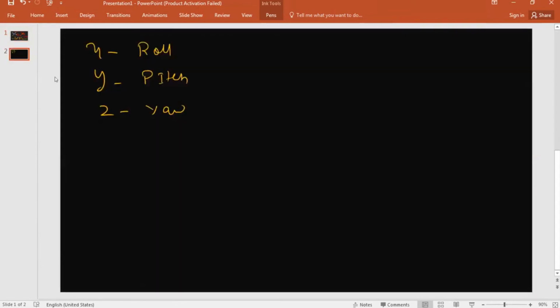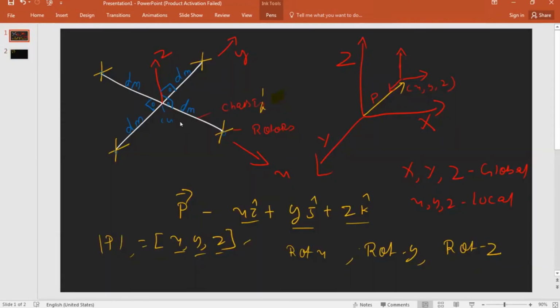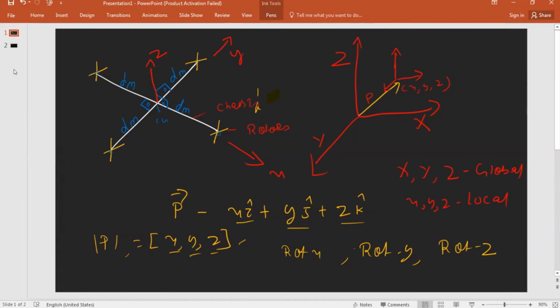In the X direction, roll, I am not giving you any direction yet, because we will be using a direction convention. We'll be using the right hand thumb rule. In the next class, tomorrow, I'll show you how to use the right hand thumb rule to find the different types of rotations that will be needed.